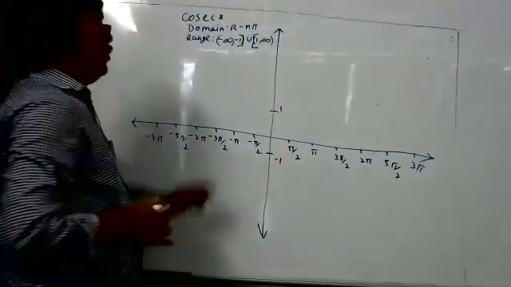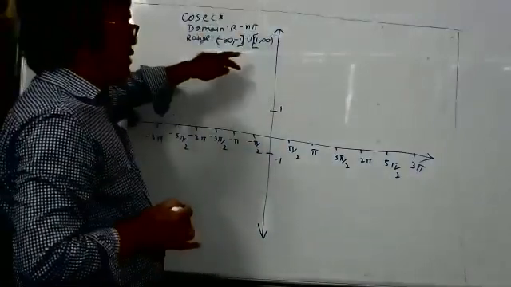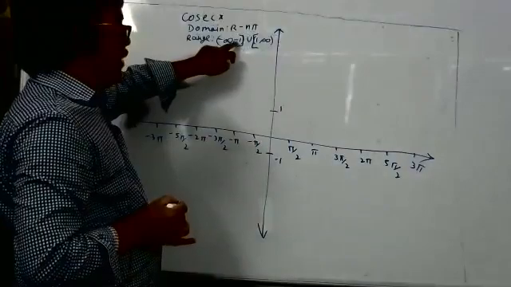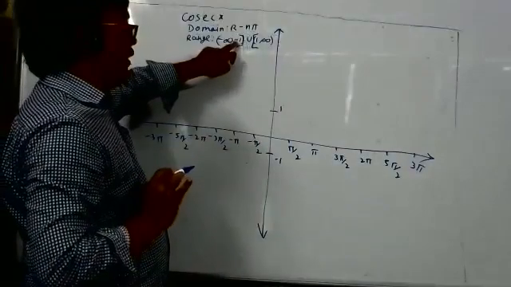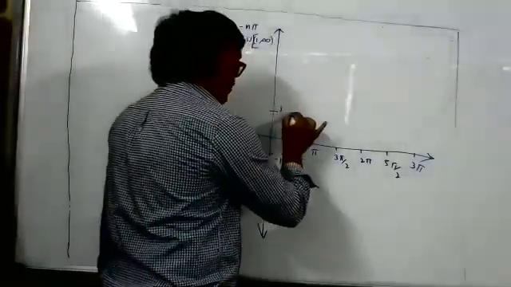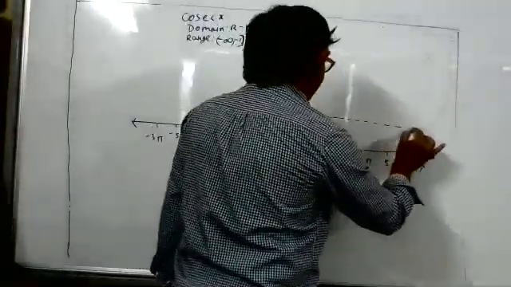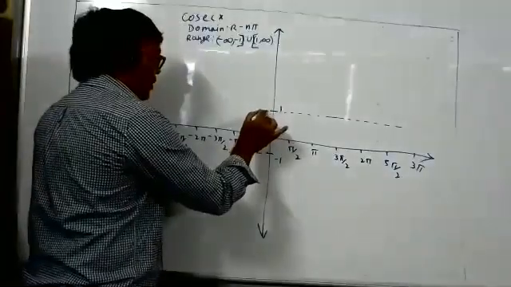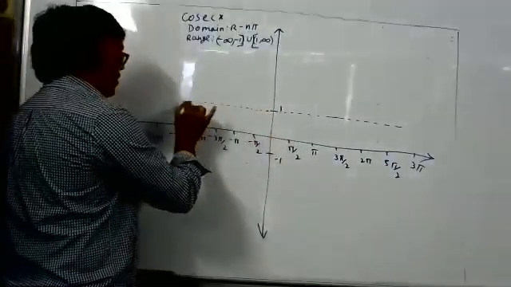Now, as I told you, the y value is below minus 1, and minus 1 also it can be, and above 1. So what you can draw? You can draw a dotted line, but this dotted line is not an asymptote. Simply I'm drawing a dotted line for reference. It is not an asymptote.